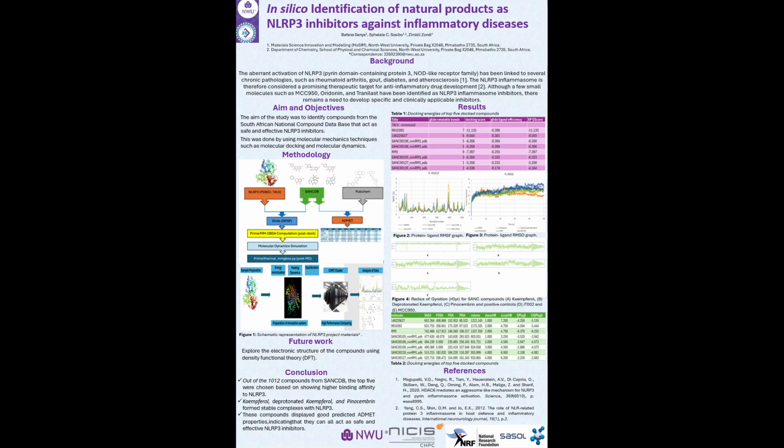Inflammation is generally regarded as a positive protective mechanism that is used by the body to fight off infection and to heal damaged tissue, with the activation of NLRP3 being an important part of this process. However, the irregular activation of NLRP3 has been associated with many chronic diseases such as rheumatoid arthritis, diabetes, and other neurodegenerative diseases such as Alzheimer's and Parkinson's disease. This thereby makes the NLRP3 inflammasome to be considered as a promising therapeutic target for the discovery of new anti-inflammatory drugs.